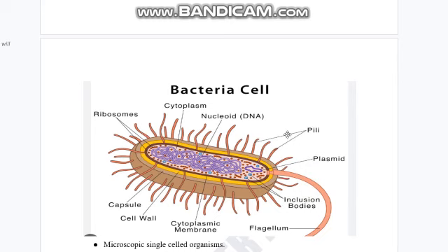In the bacterial cell, the difference is that they have the extra circular DNA which is called a plasmid. In the center, the DNA is present and it does not have any sort of membrane. The ribosomes are also present, which help in protein synthesis, and a tail-like structure named the flagellum helps in movement. And the pili help in the movement as well. The cell wall of the bacterial cell is made up of peptidoglycan.